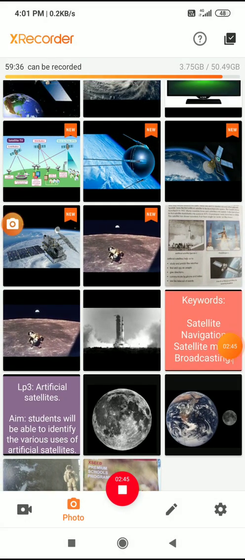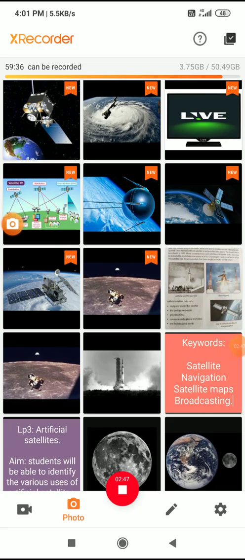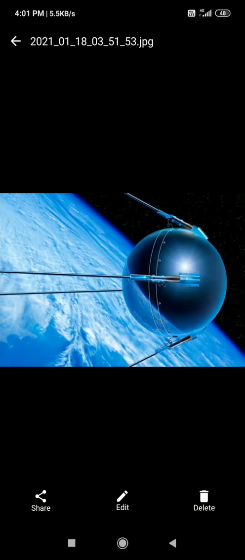The first artificial satellite in history is Sputnik. Sputnik 1 was the first artificial satellite sent into space. Some satellites are launched into space to gather information. Others send information from one part of the world to another part. Today we will read about how these satellites help us, how they are useful to us, and what information we are gathering.